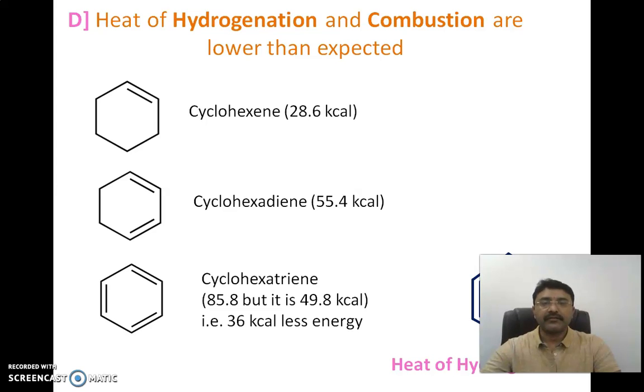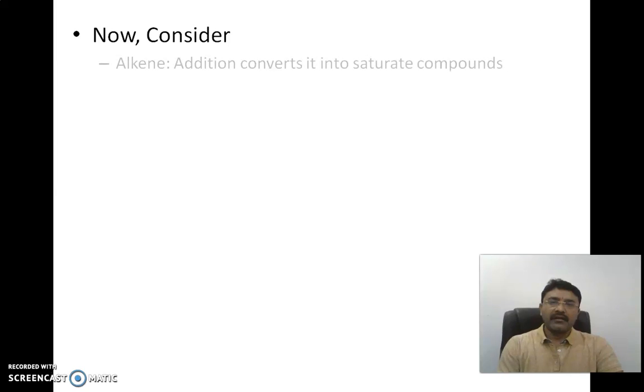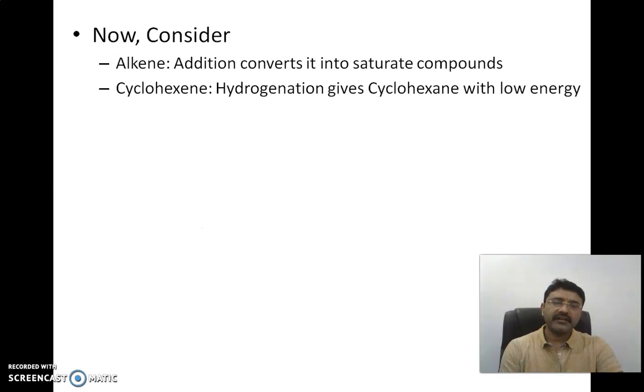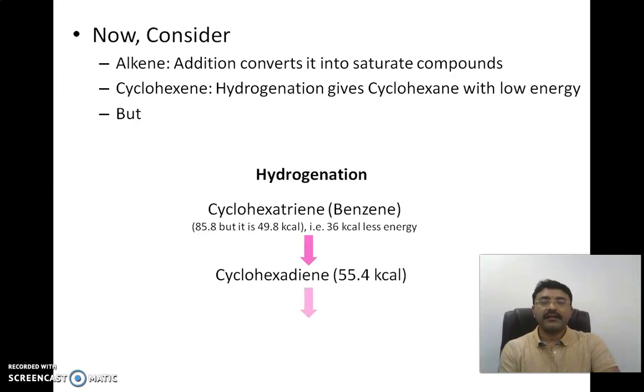So that is the heat of hydrogenation. Moving further, when you do the addition reaction of the alkene, you will get the saturated compound. But the hydrogenation of cyclohexatriene gives the cyclohexadiene and the cyclohexane with comparatively less energy.